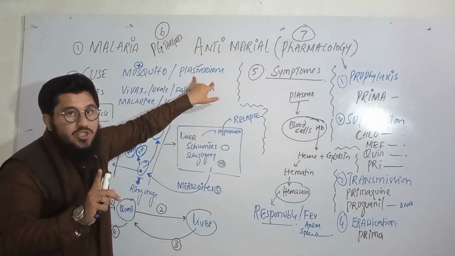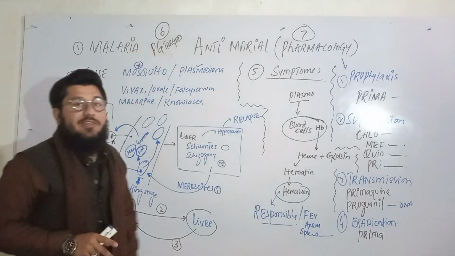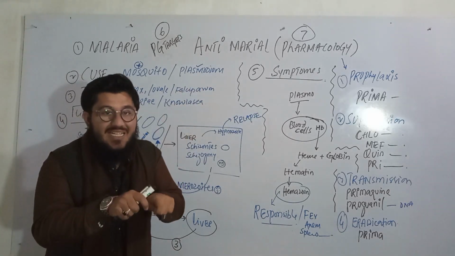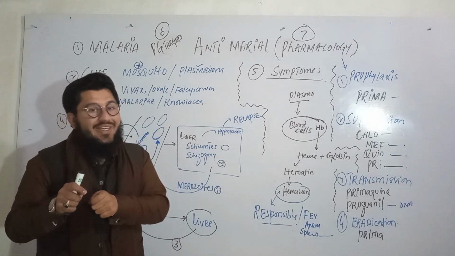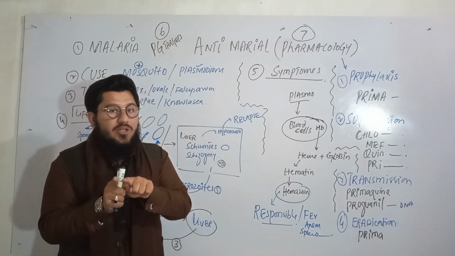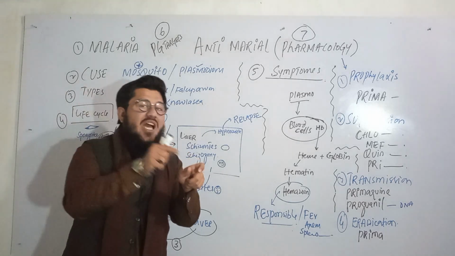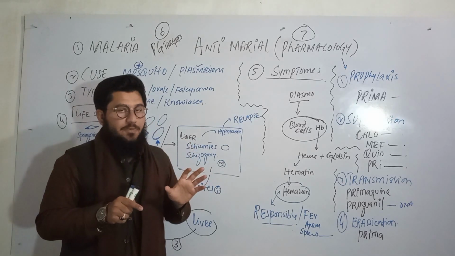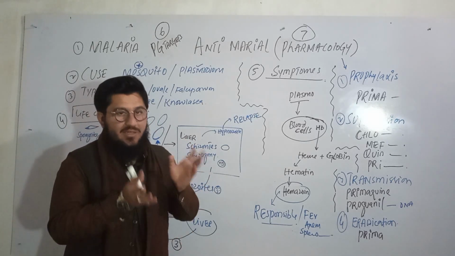It is not the mosquito. The mosquito is actually the vehicle, the car, in which this plasmodium will sit, and then this mosquito will carry the plasmodium to human beings. By means of the mosquito, plasmodium will be injected into the circulatory system of humans, and after that it will start its job.